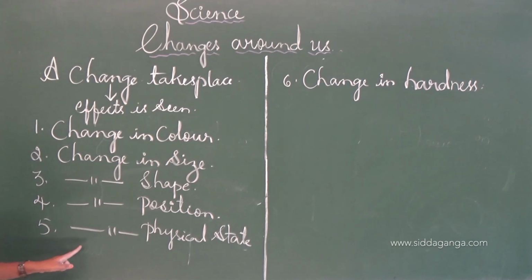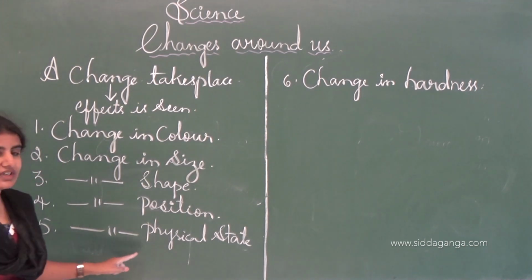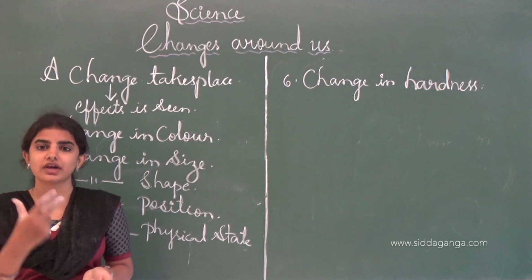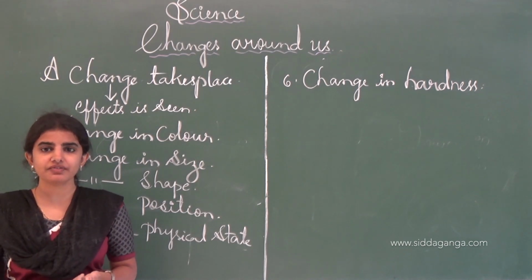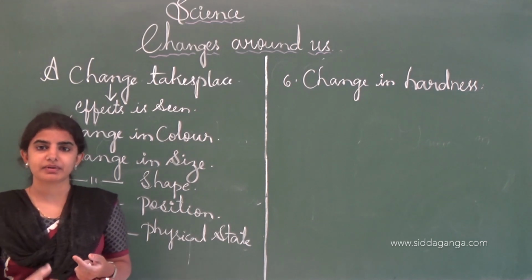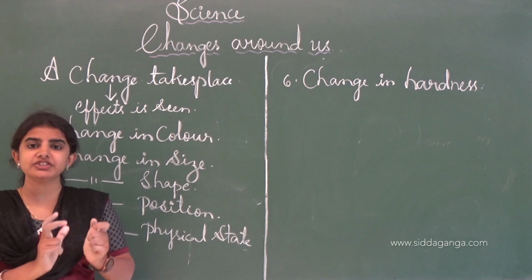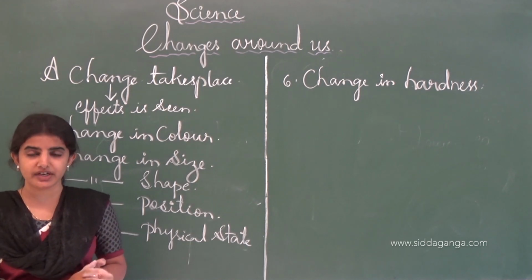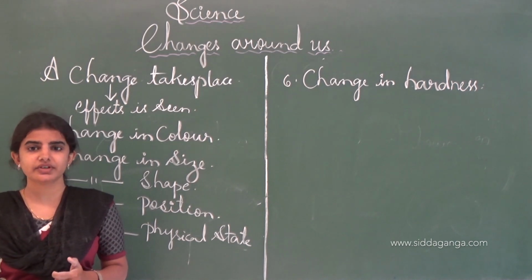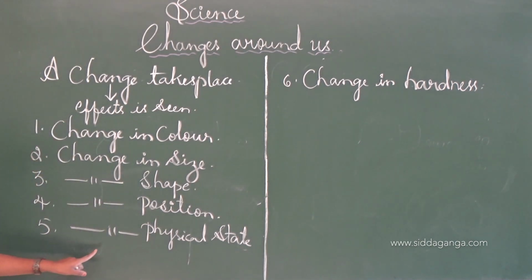Next one is the change in the physical state. Example is the ice. See, ice gets converted into water by means of heat, and water gets converted into water vapor by means of heat. And this is how the state changes. Solid state will be converted into liquid state, and thereby liquid state is converted into vapor state. This is how we say a change in the physical state.